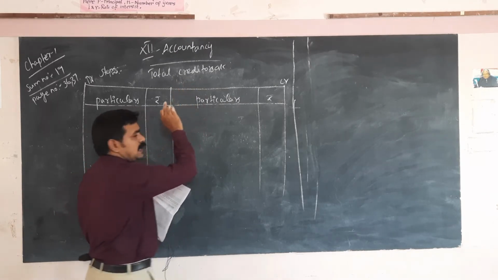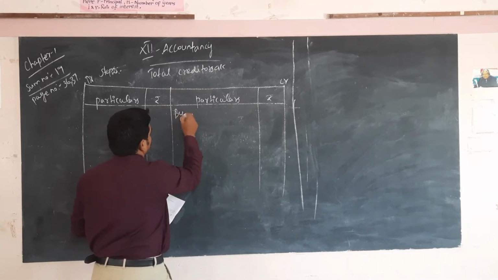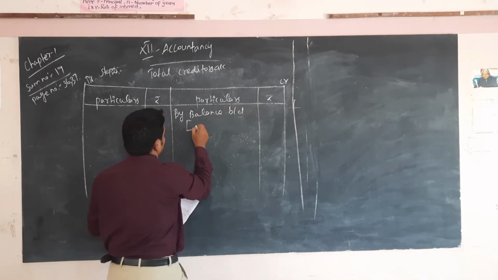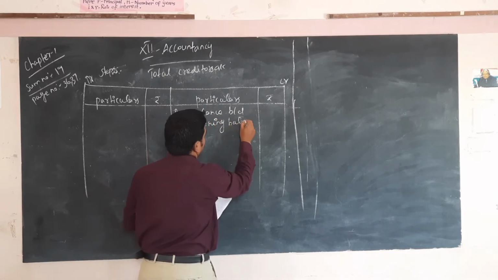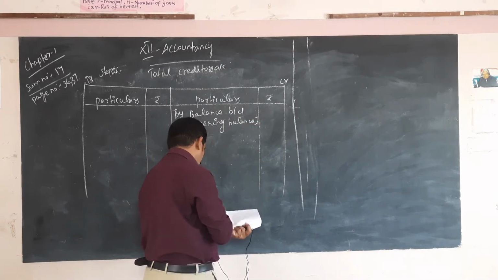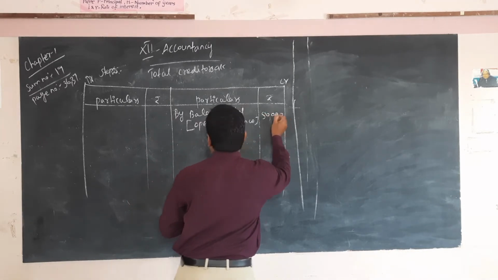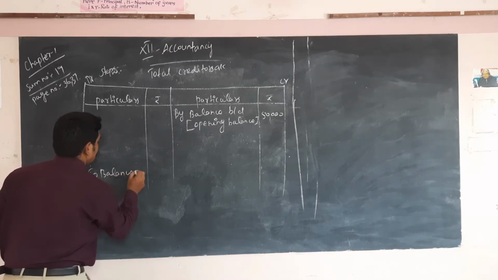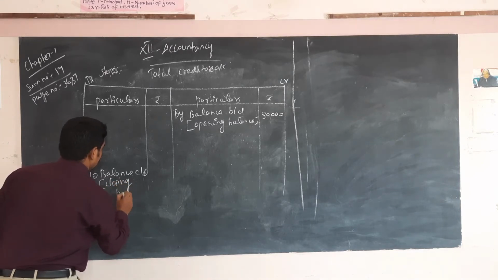When calculating total creditors, the opening balance comes under the credit side, by balance brought down, that is called opening balance. The amount is 50,000. Then the closing balance, to balance carried down, that is called closing balance.